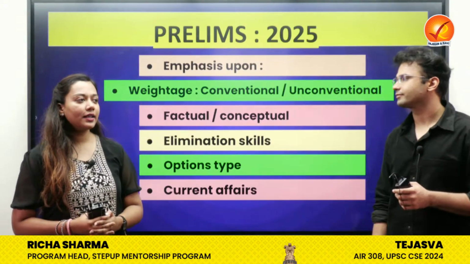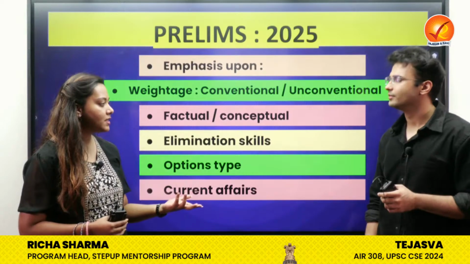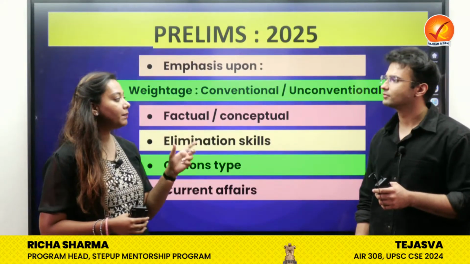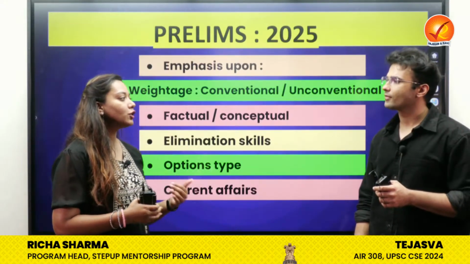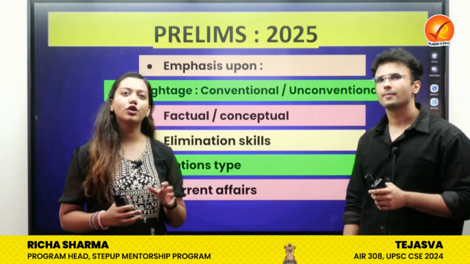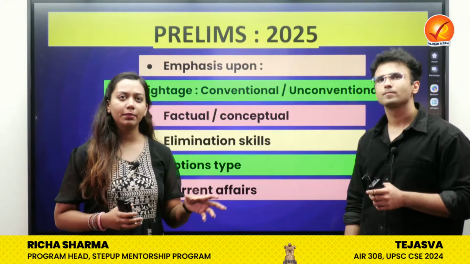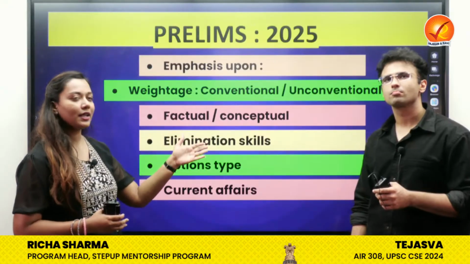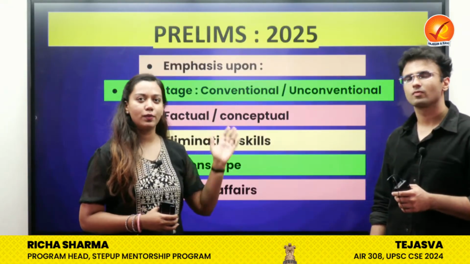Right, and the fact that most of the questions were made application based, and there were elements of the 2021 paper related to chess and kho-kho, so these also re-emerged in this year's paper. That also added a little bit of unconventionality, but if we were to divide it in percentage, I guess 70% of the paper was very much conventional.